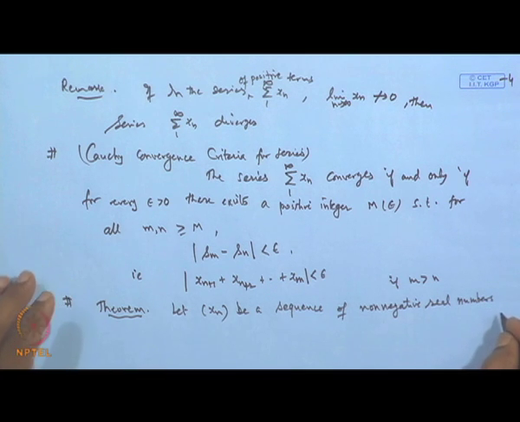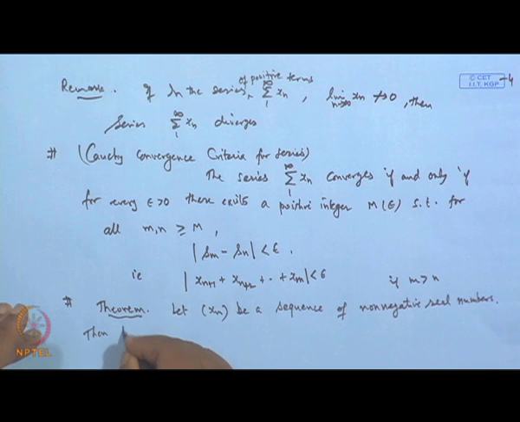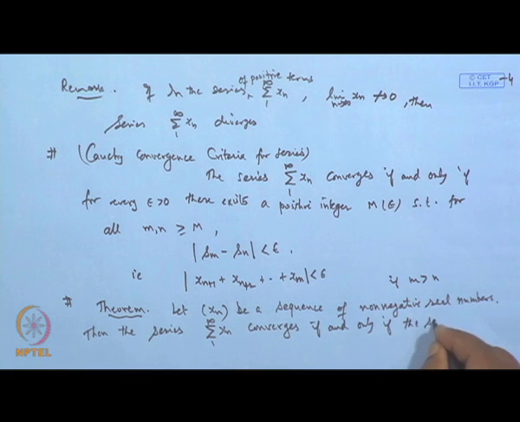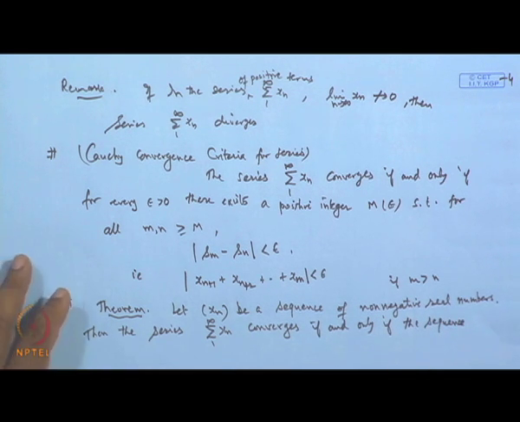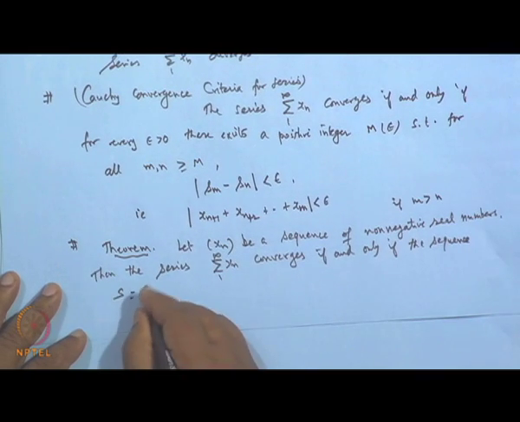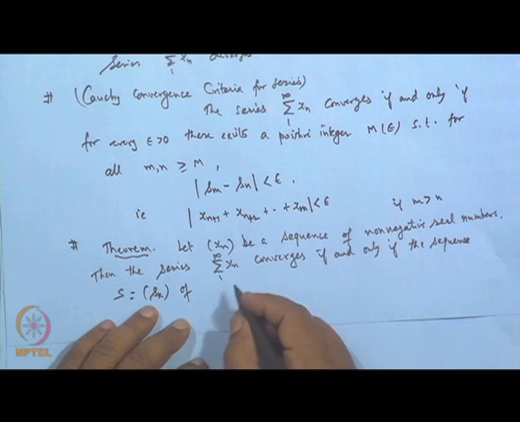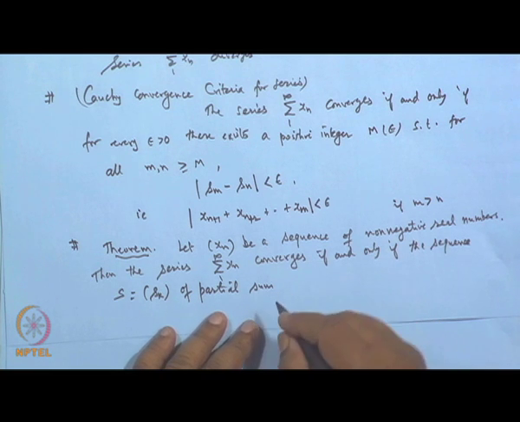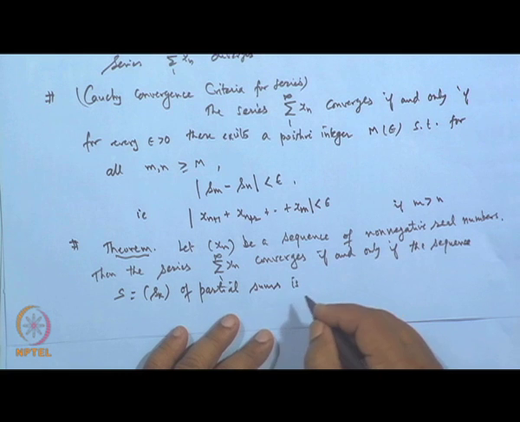Real numbers, then the series sigma x n, 1 to infinity, converges if and only if the sequence of partial sums S k is bounded.